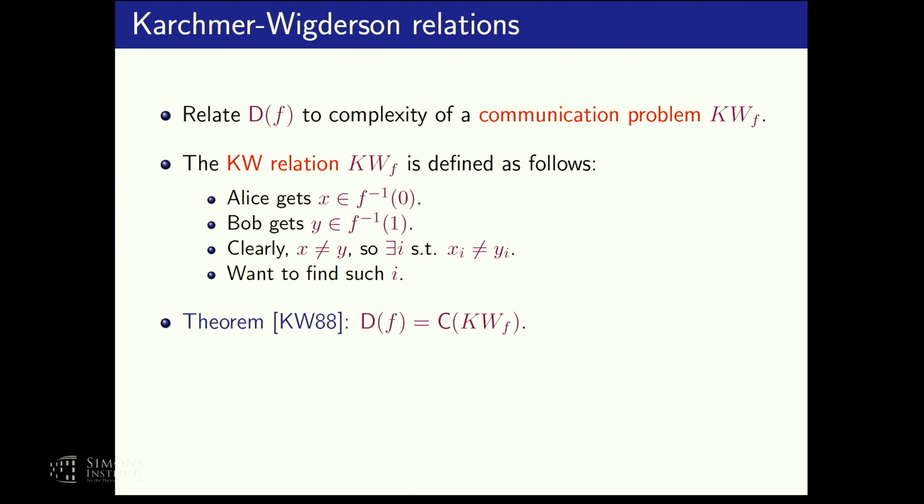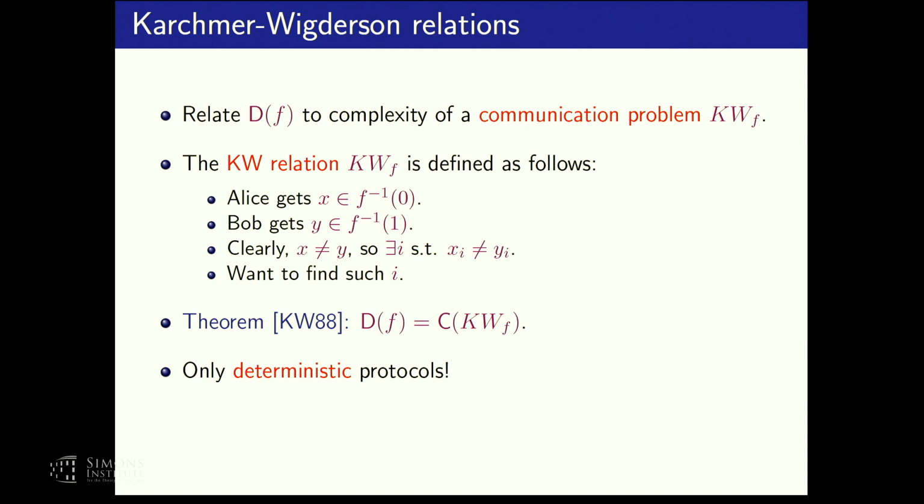So this means that if we want to prove depth lower bounds on f, then instead we can prove communication complexity lower bounds on the Karchmer-Wigderson relation. This is good because it gives us a different perspective on this problem. It allows us to draw on the tools of communication complexity. It's a very nice observation in general. One technical detail I should mention is that when I'm talking about communication complexity throughout the whole talk, I only refer to deterministic communication complexity. Randomized protocols are a completely different story that is irrelevant to the KRW conjecture.